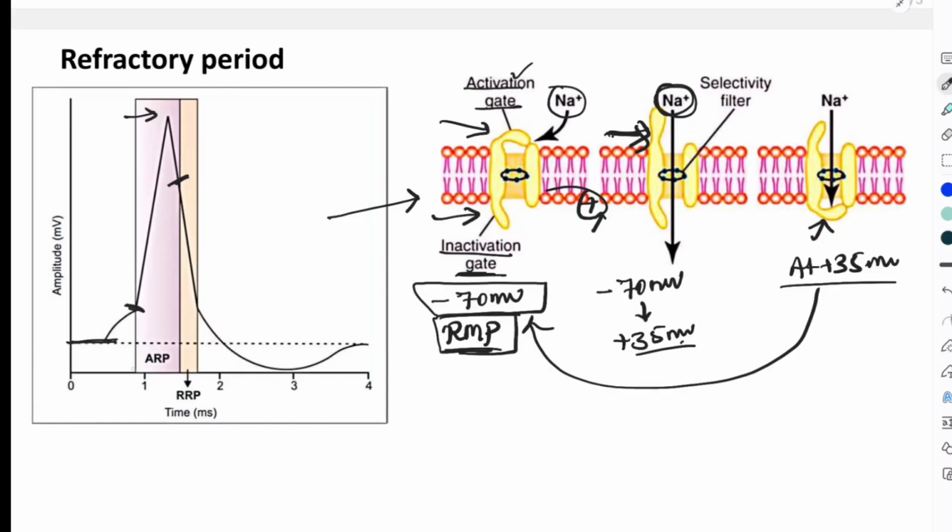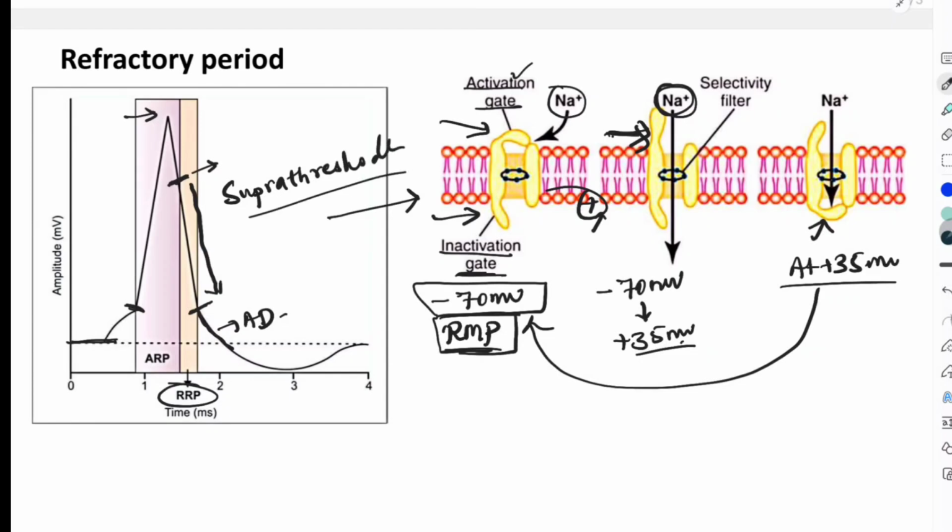Now let's understand the second refractory period, which is the relative refractory period. The relative refractory period begins from the same point where the absolute one had ended. That is, it begins from the end of the absolute refractory period, and extends till the beginning of one more phase of the action potential, which is called the after depolarization. So the relative refractory period runs from the end of the absolute refractory period to the start of the after depolarization. Here the action potential can be elicited, but the stimulus should be very, very strong. That means the stimulus here should be a supra threshold stimulus.